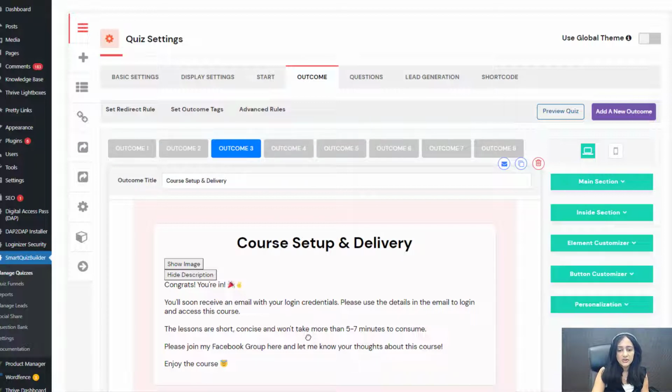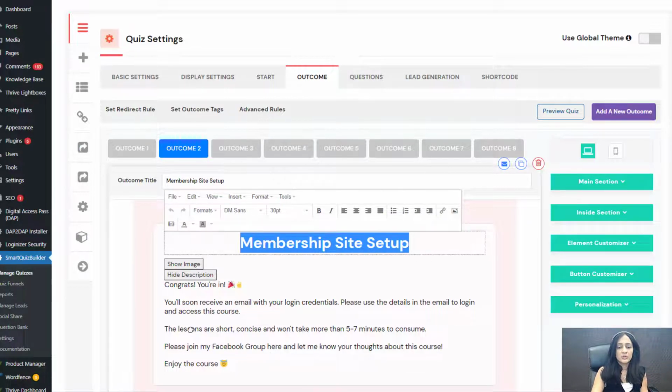Now, this is just test content. This is not the actual content I'm going to have there, but this is just to show you how this works. So under each one, you can add specific content, right? So audience building, you can add links to resources. You can let them know how you can help them with this. And similarly, if they say membership site setup, you can add resource links that will help them with the setup, or you can say, here's my calendar link. You can set up a call with me, or whatever you want to say if they select this as the biggest problem they want help with.